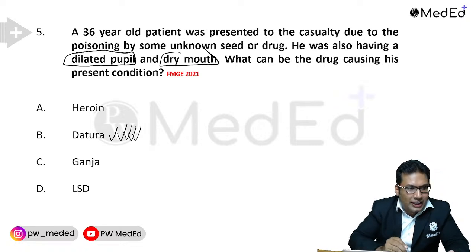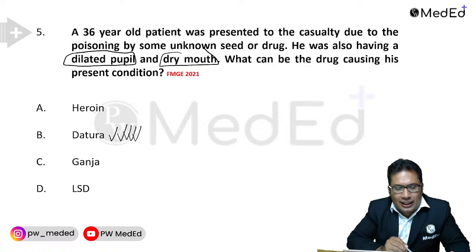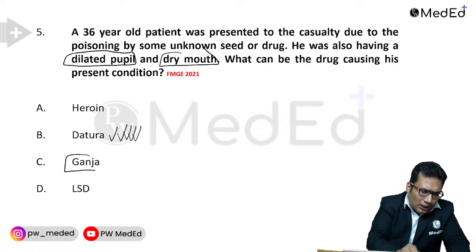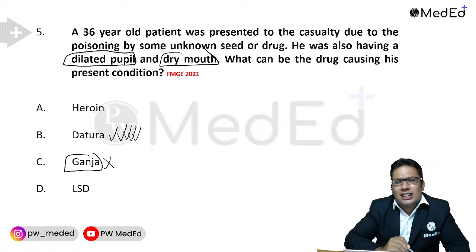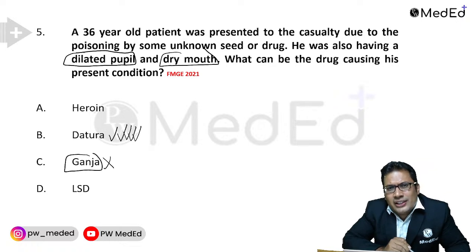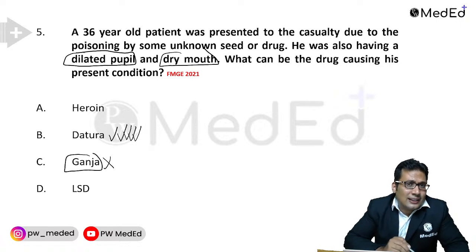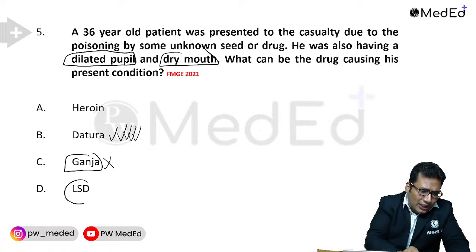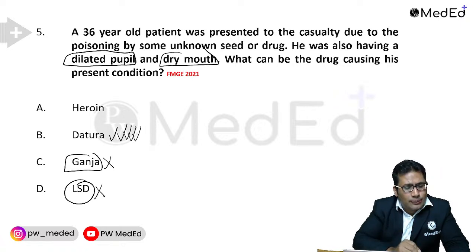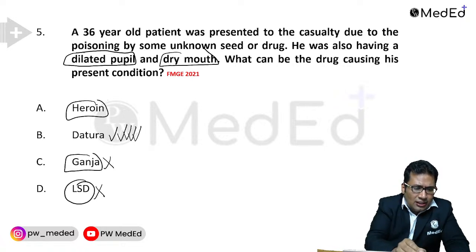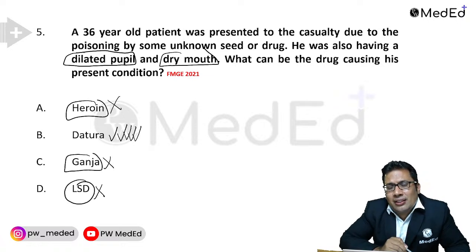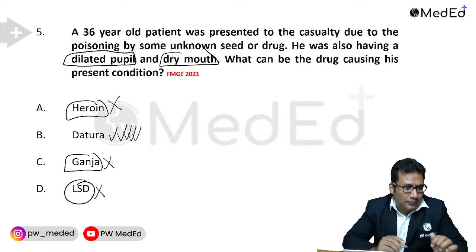Very good, Lokesh KB, you are right. Datura poison, correct answer. Ganja, no. In ganja, or cannabis poison, the signs and symptoms are different. There can be CPC, not this dilated pupil. LSD, no, we already discussed that. Heroin, you will see respiratory depression, miotic pupil and all. So the answer for this question is datura.